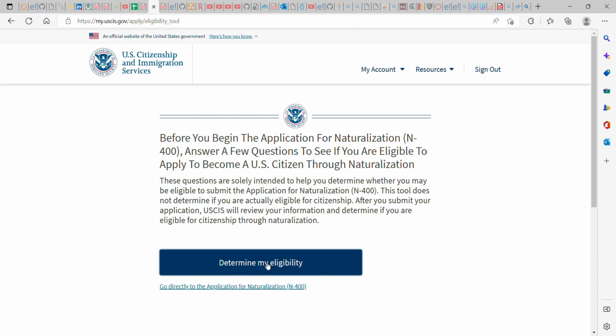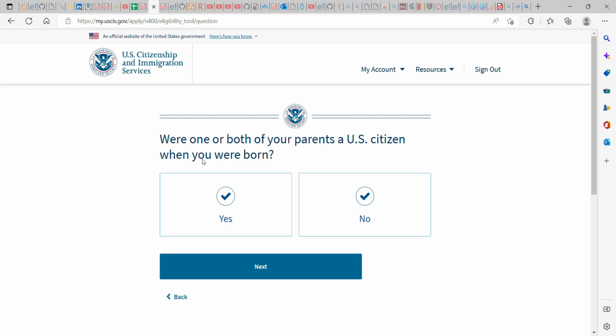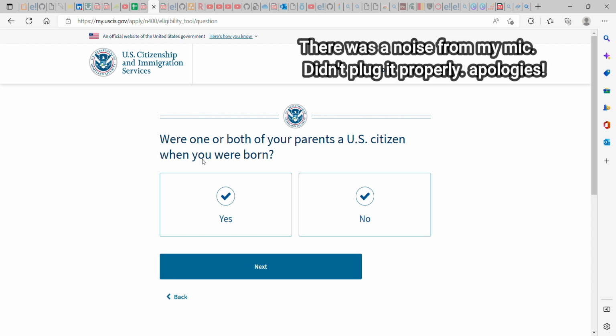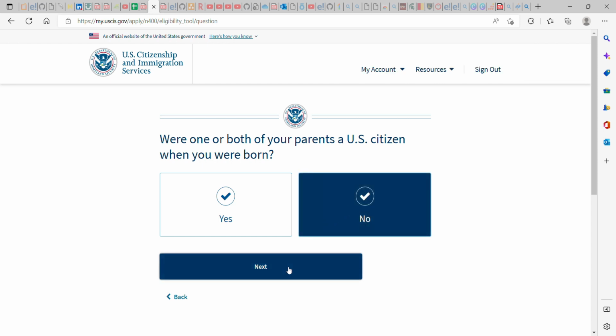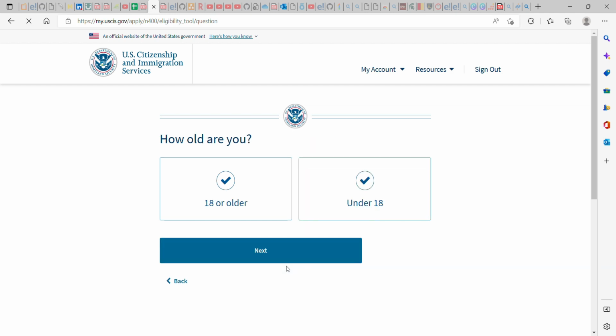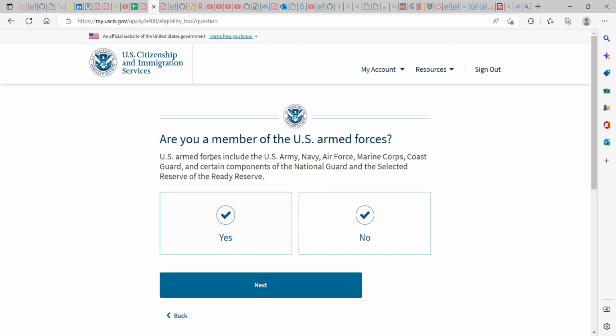They want to determine your eligibility for you to be able to go ahead and file for this. It means when you were born, were either of your parents US citizens? For me, no. If it is no, you have to click no and move forward. How old are you? 18 or older, or under 18? 18. Are you a member of US Armed Forces? If you are, click yes. If you're not, no.